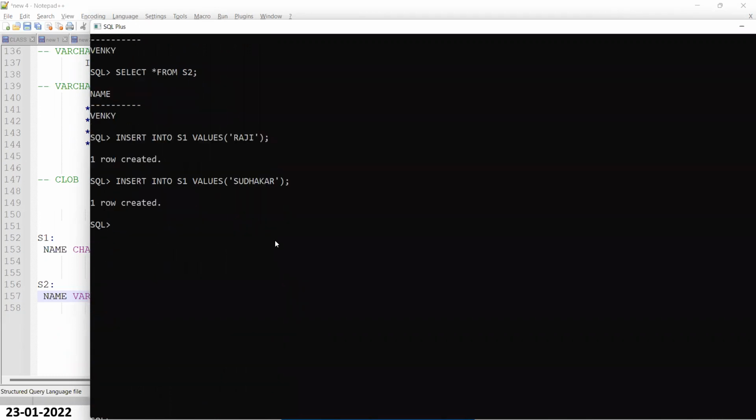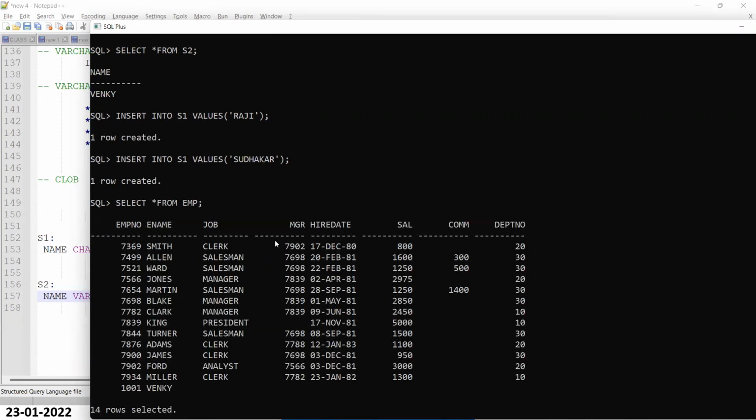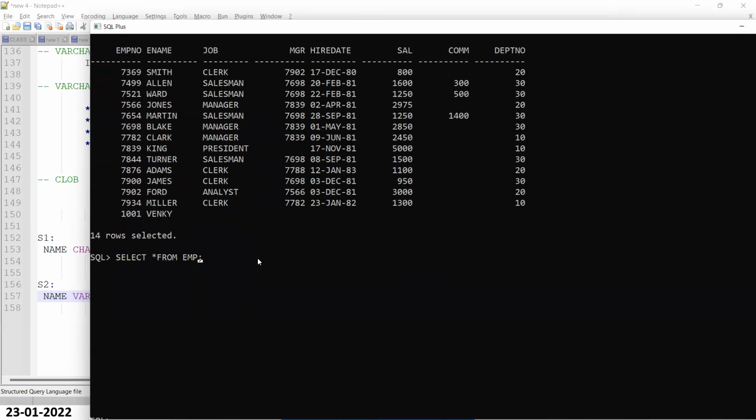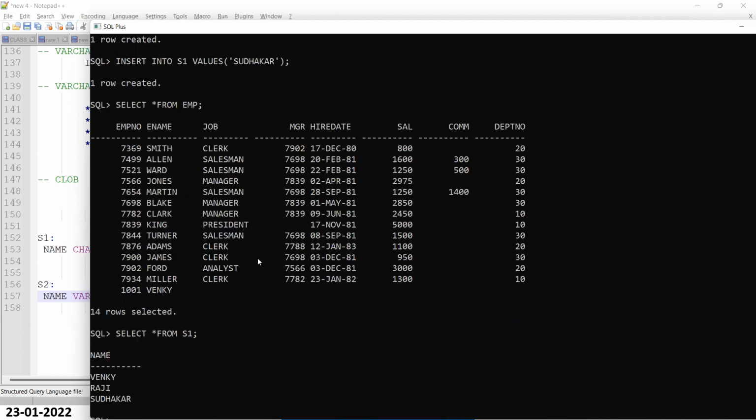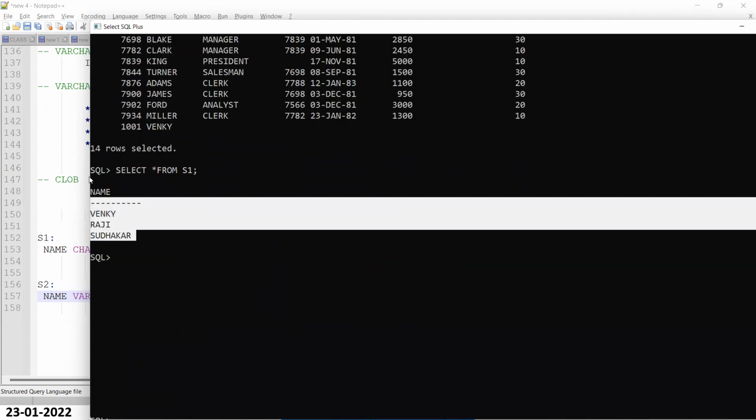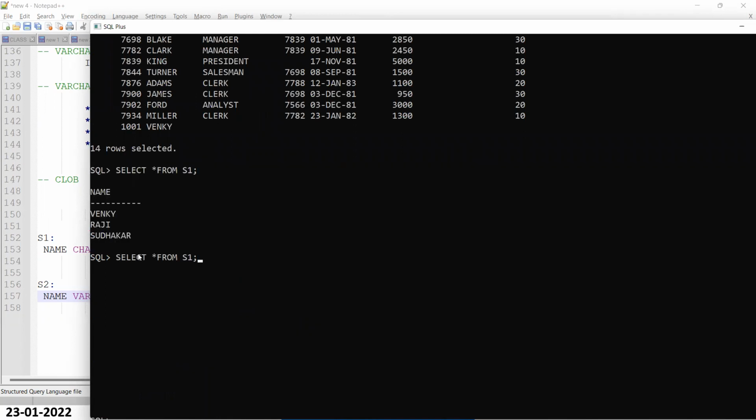So in the S1 table I have inserted 3 rows. Now the S2 table. What is the S2 table, guys? The S2 table is the varchar2 data type. So into the S2 table, Raji.